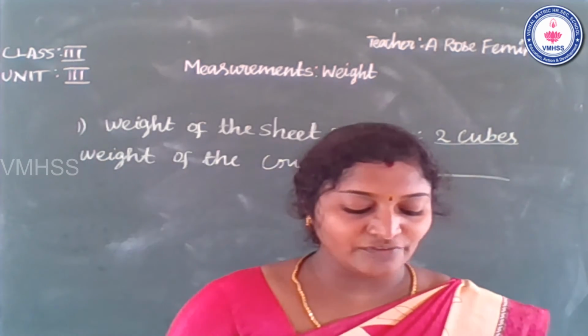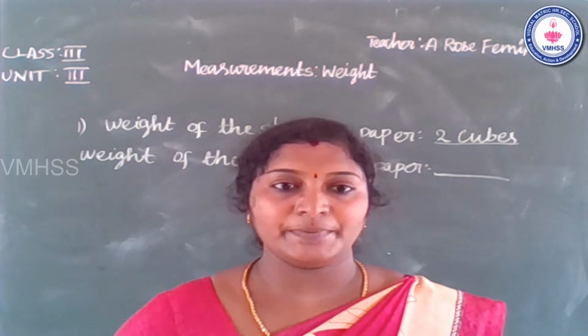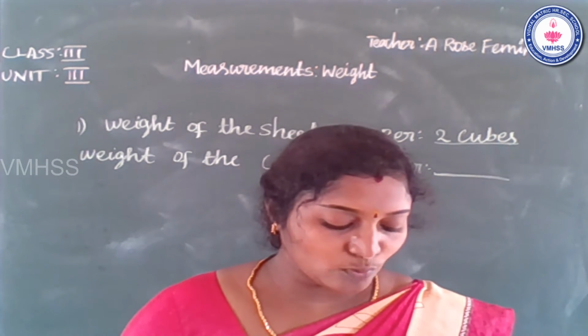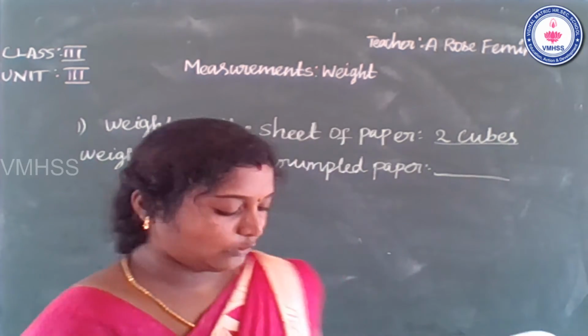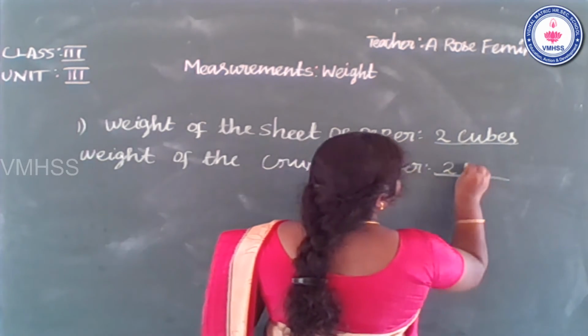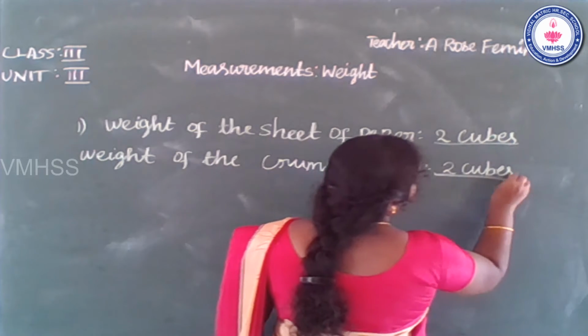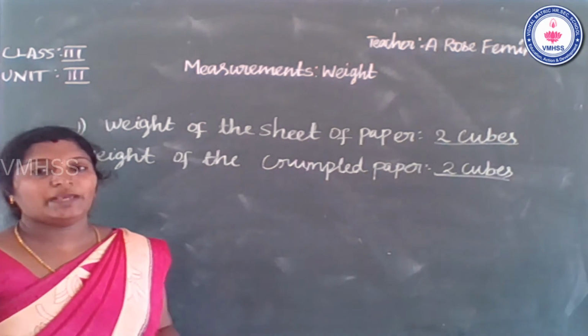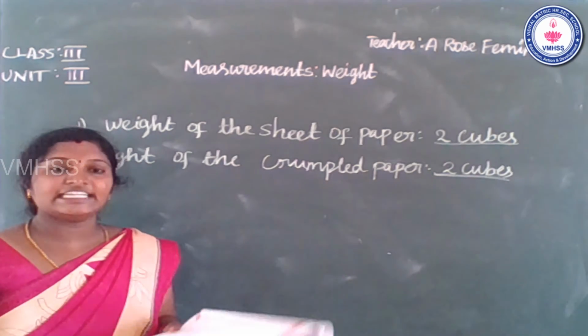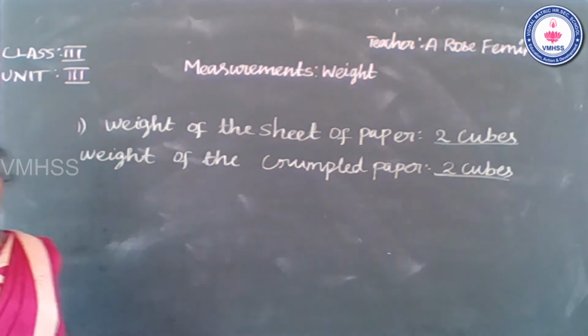So first one, the weight of the sheet of paper is 2 cubes. So second one, the weight of the crumpled paper is also 2 cubes. Okay. So that is 2 cubes. Students, please write fast. Write in the worksheet, page number 65. Okay, students, please write fast.